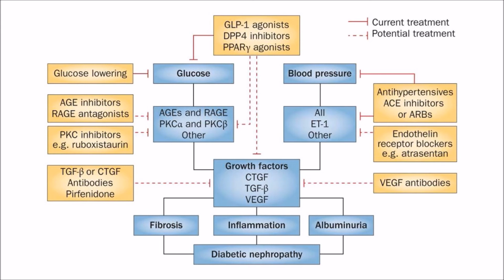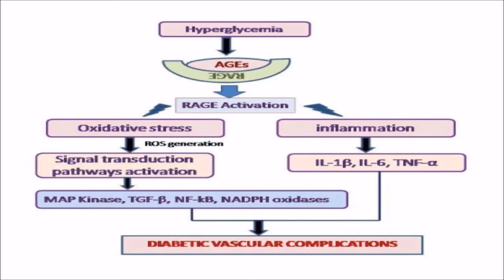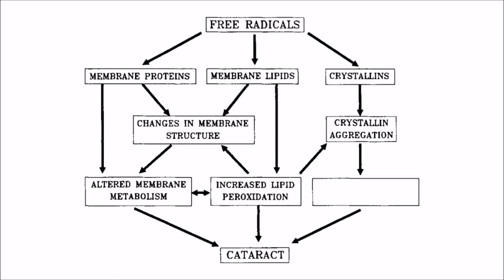These advanced glycation end products also are a cause of diabetes associated complications like diabetic nephropathy, diabetic vascular complications. So oxidative stress along with advanced glycation end products are a major cause of diabetes and diabetes associated complications. These free radicals can also cause cataract.